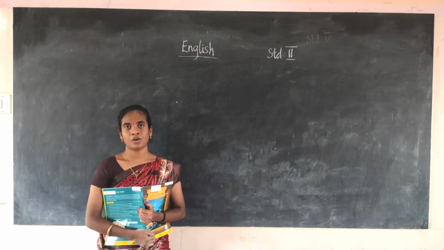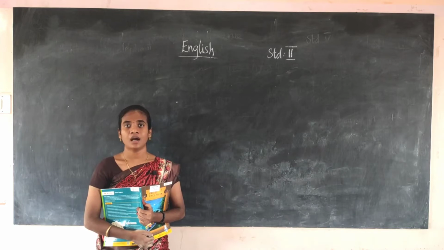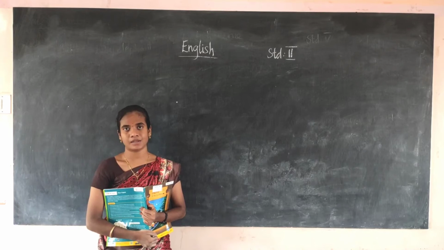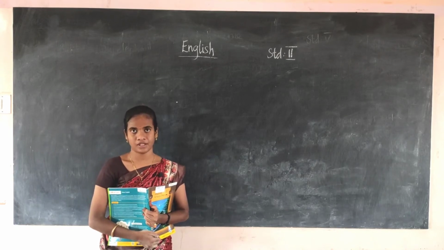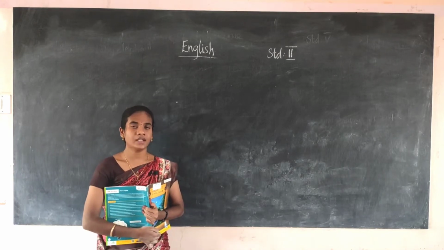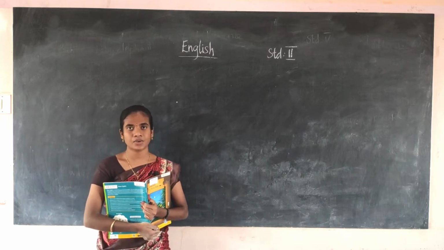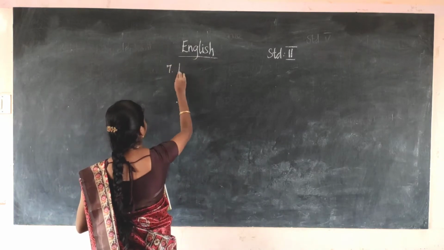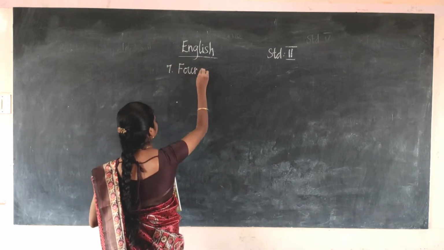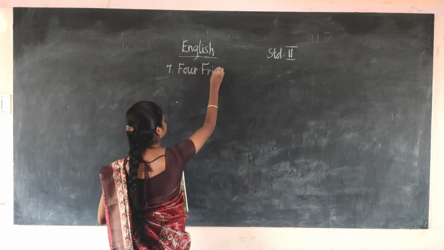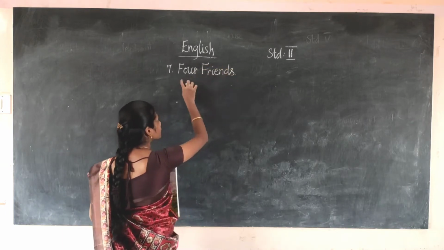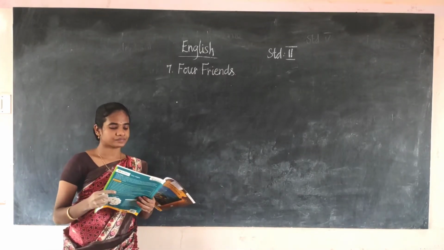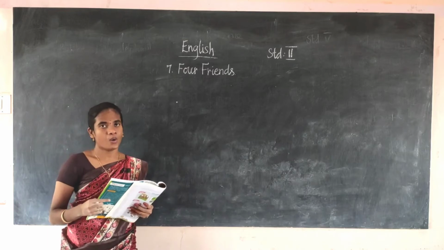Okay, so today also we are going to see about the 4 friends. The 4 friends are animal friends. Today we are going to see the new story. The title of the story is the 4 Friends. It's the 7th lesson. So the 4 friends, they are all animals. Now let us see who they are.